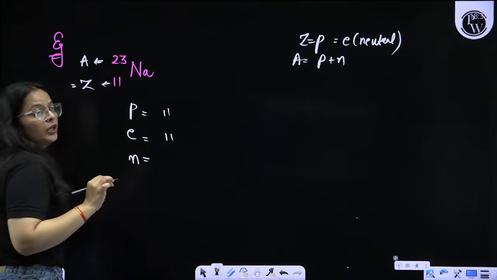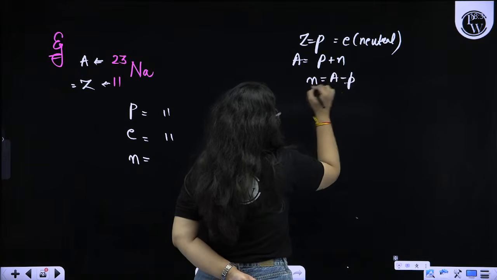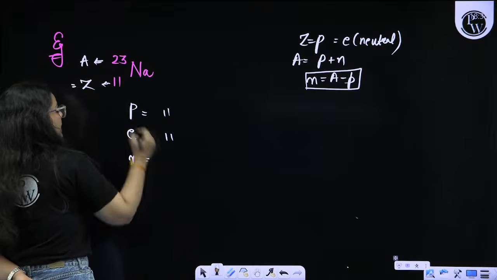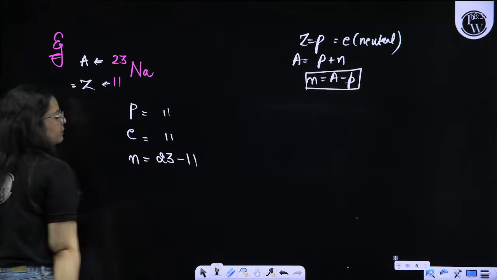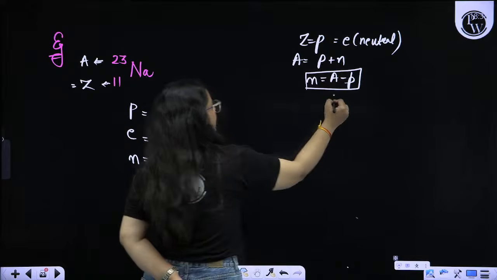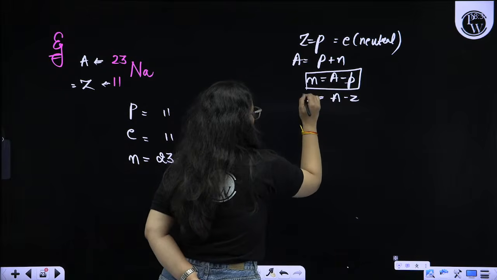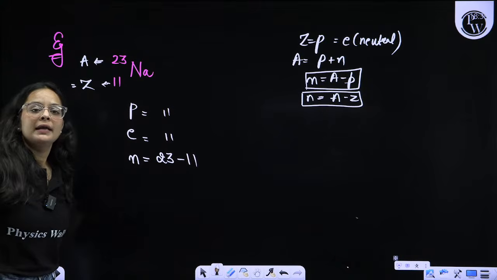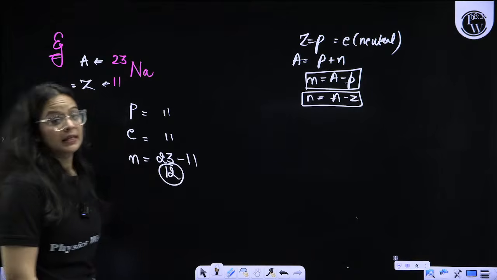Then talking about the neutron, the neutron number is mass number minus proton. What is the mass number? 23. What is the proton number? 11. The proton number is just equal to the atomic number. So mass number minus atomic number equals the number of neutrons. So 23 minus 11, that is 12, will be the number of neutrons in this case. This is very important.